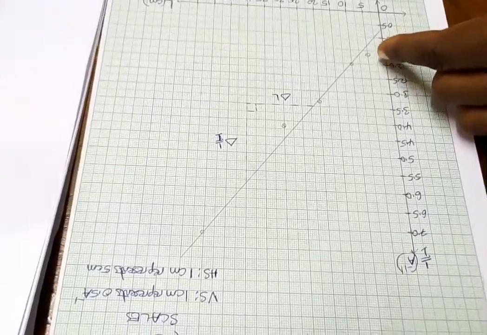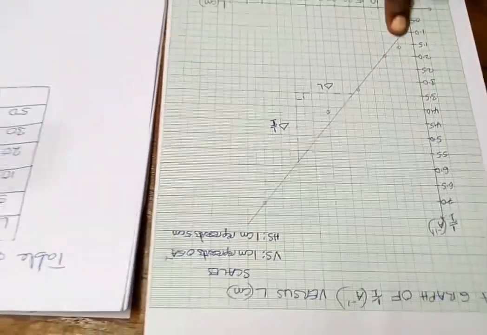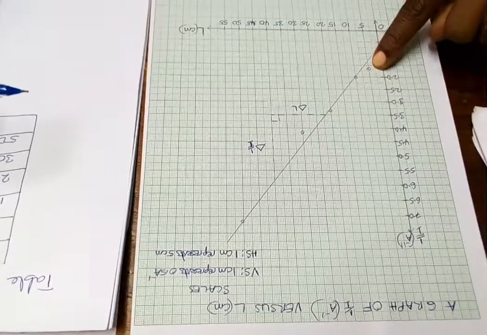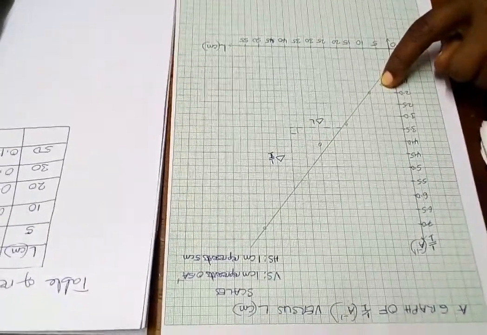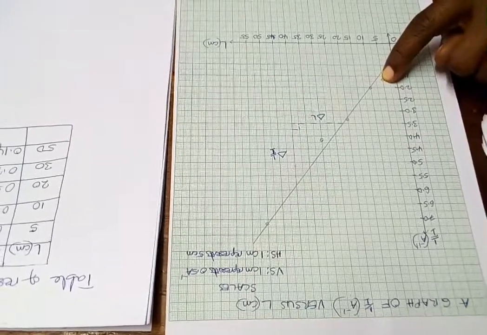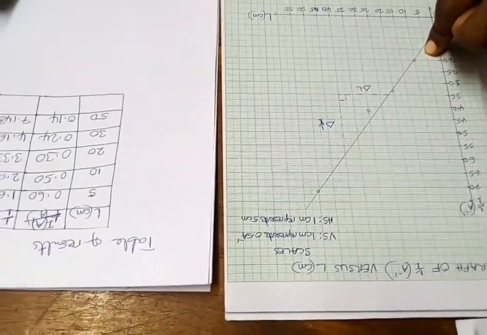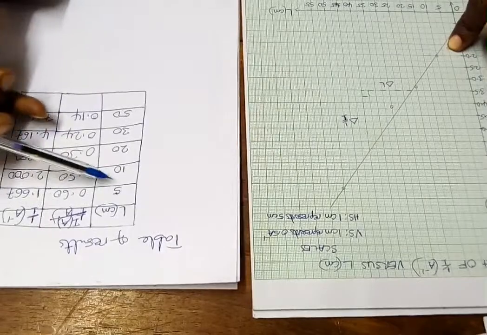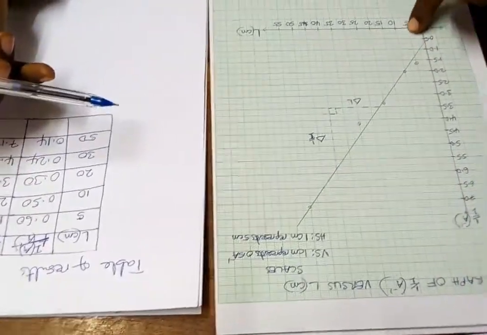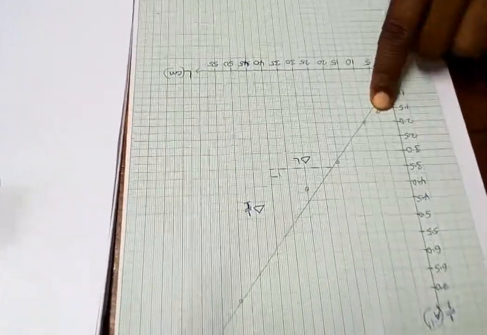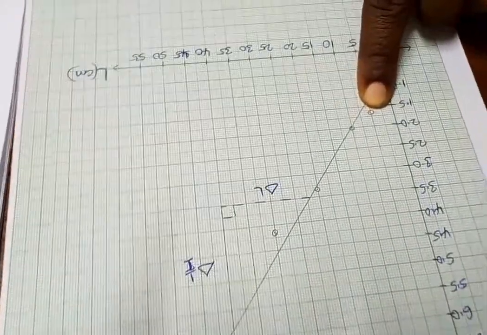Transferring of points, we are talking about, for example, when you see this point, is it real from the table of results? This is 1.667. Is it corresponding with the 5? Okay. This is 5. Let me find if it is a real 1.667.